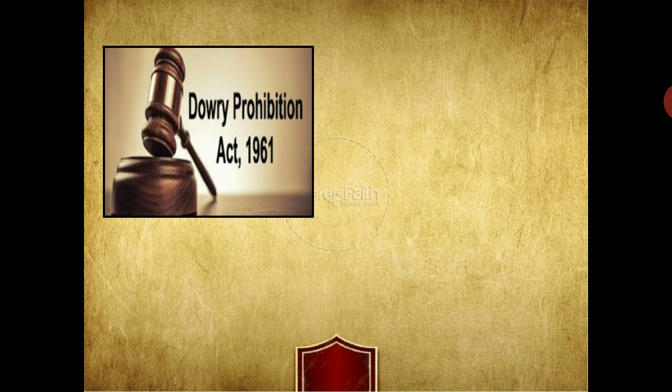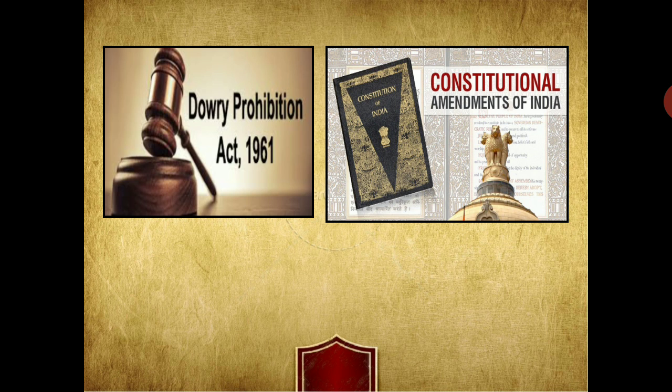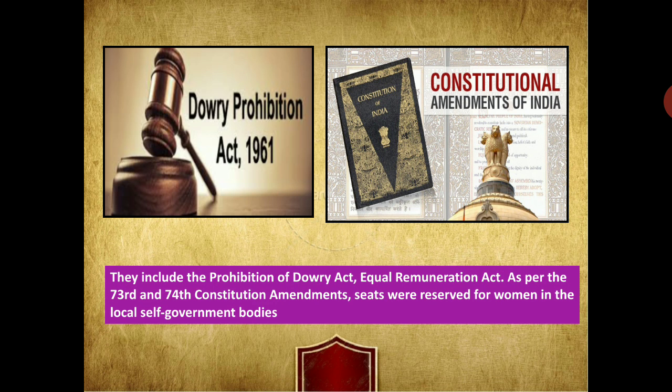That included the Prohibition of Dowry Act, the Equal Remuneration Act, and as per the 73rd and 74th Constitution Amendments, seats were also reserved for women in the local self-government bodies, which encouraged women to participate in different activities and gave them power.